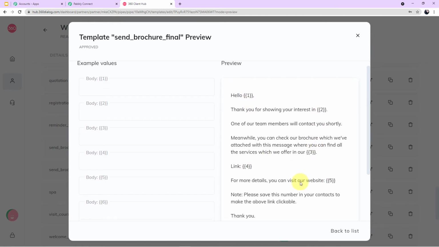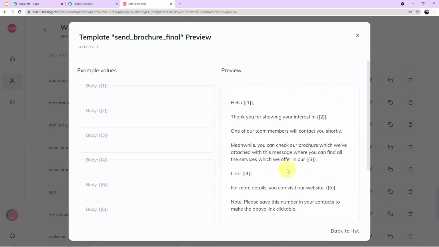So guys, now you must be thinking, what are these numbers in double boxes, why are they given here? These numbers are just variables which will keep changing according to the information of our customer. For example, in place of number 1, the name of our customer will come. As soon as I enter the name of my customer in body field 1, automatically the variable will change to its original value. Here you can see our customer's name was Sam John, and as soon as I entered the name in body field 1, the variable changed to the value.